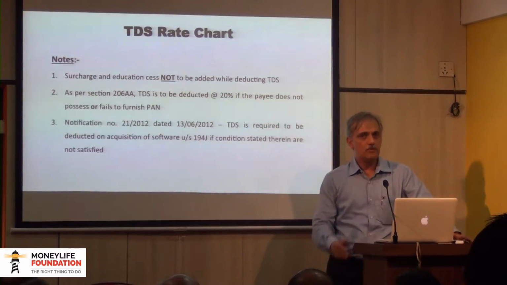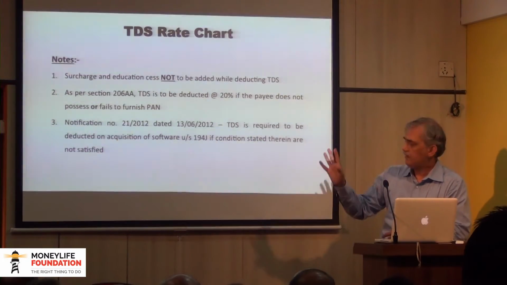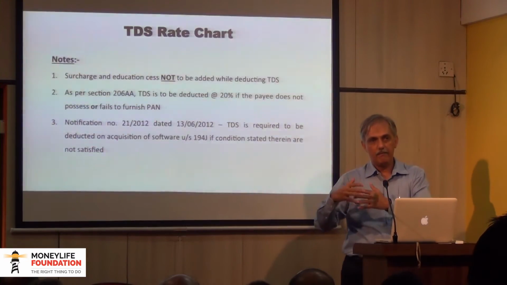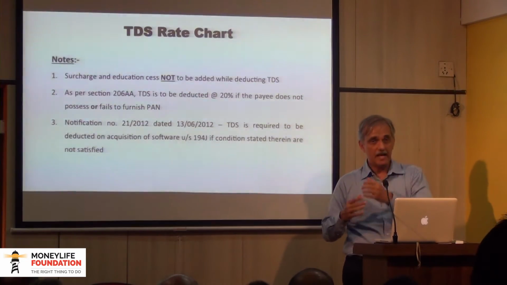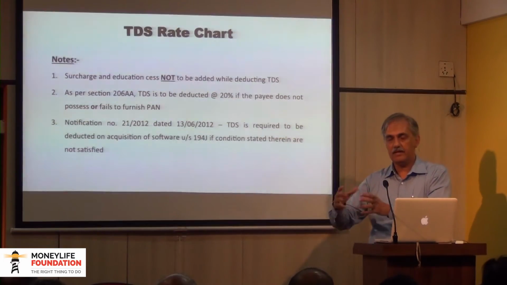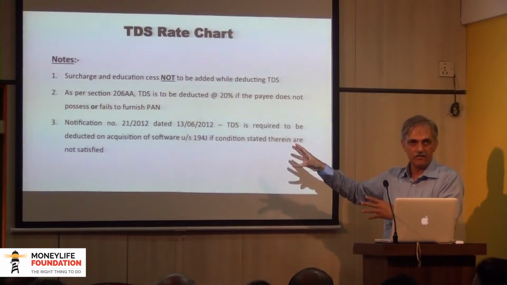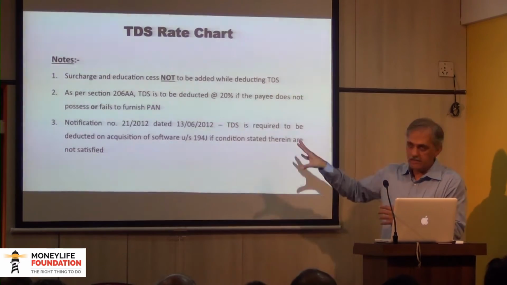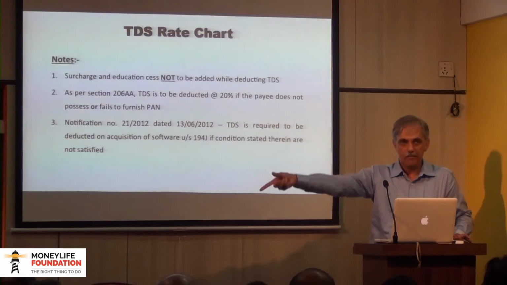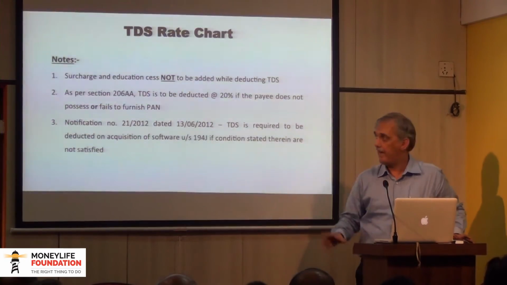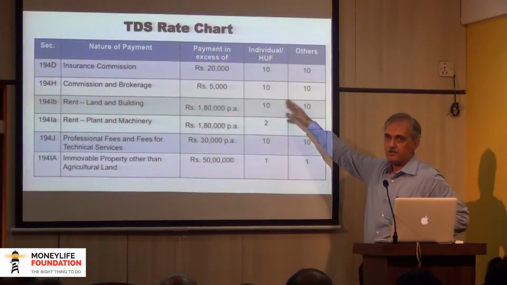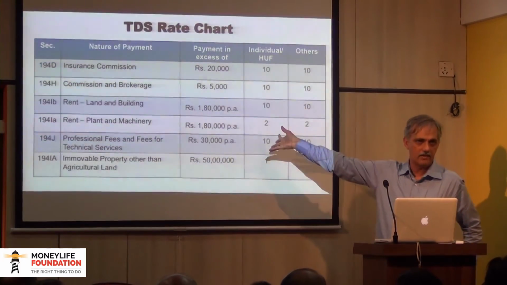There is a section 206AA, and that says that when a payment is to be made, and if it is subject to TDS, meaning it is covered by any of the sections of TDS, then the person who is making the payment has to ensure that the other party to whom he is making the payment has the PAN. Then only all these rates will apply as per the section.